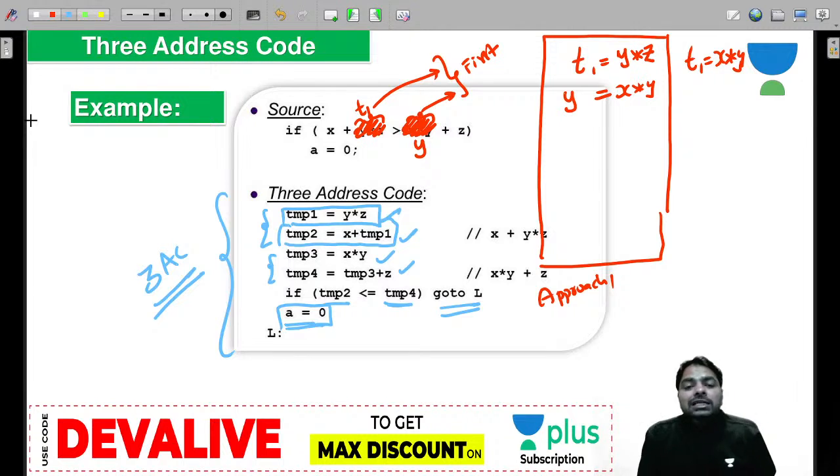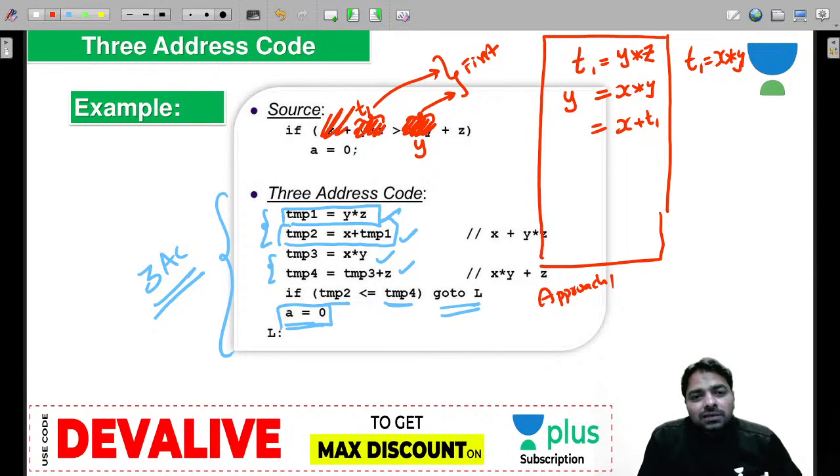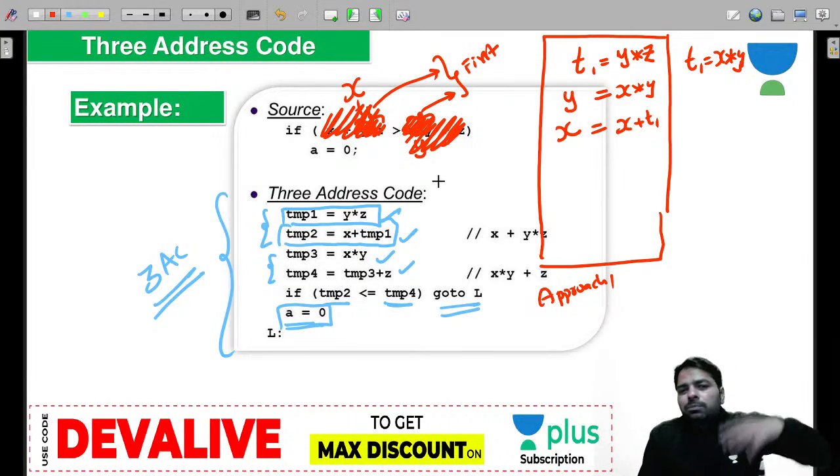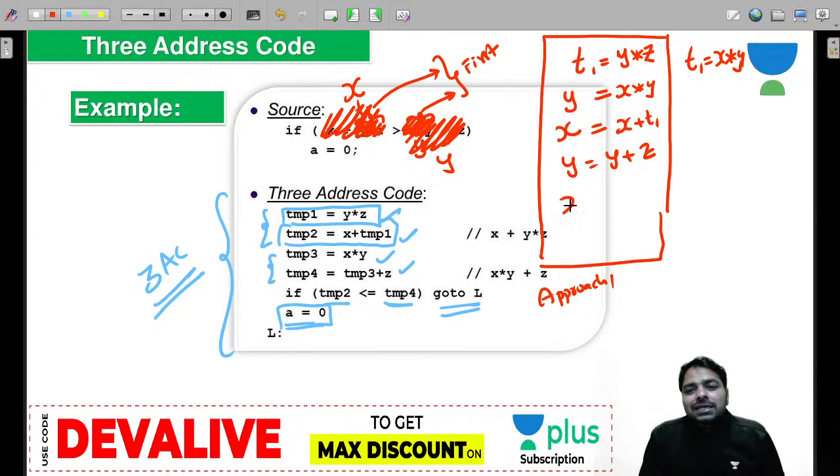But if I do x plus t1, then I need x and y and z in future. So this is one advantage. So do this, y is equal to x star y. Now x plus t1 you have, that x is over after this, so I can store in x, and I can do y plus z. Now y, z both are free, I can reuse them for y plus z, and x greater than y, I can check that. Now if x greater than y, then go to L.